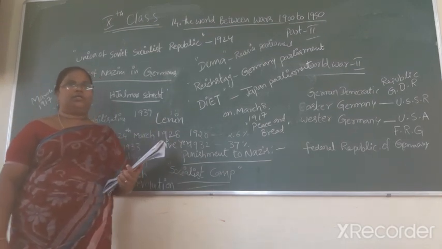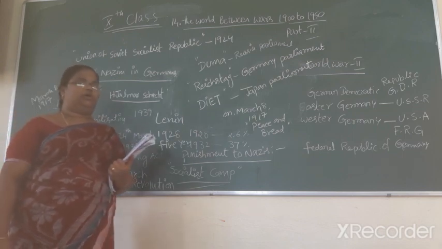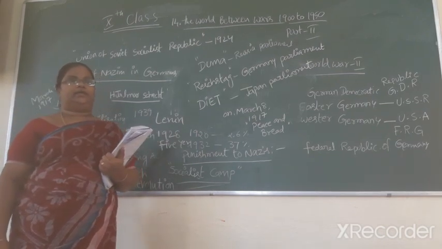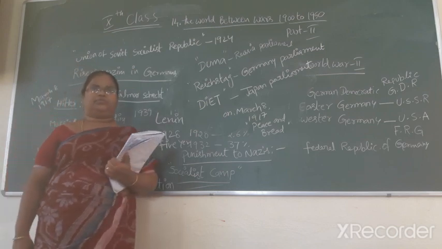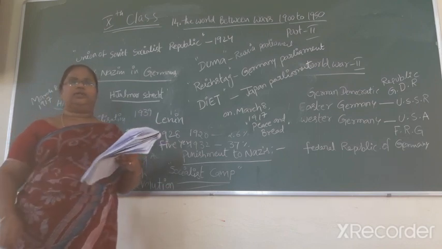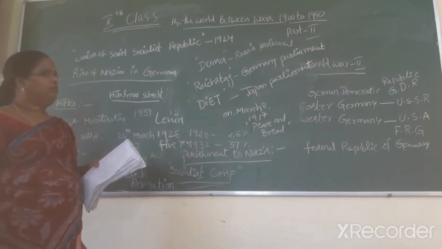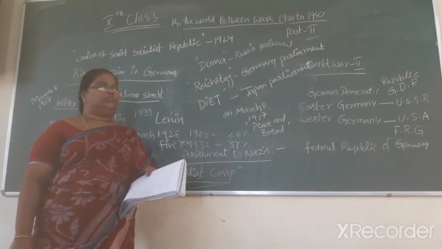What is collectivization? Small and big farmers surrendered their lands and joined collective farms. The farms held the land in the villages along with tools, machines and animals.